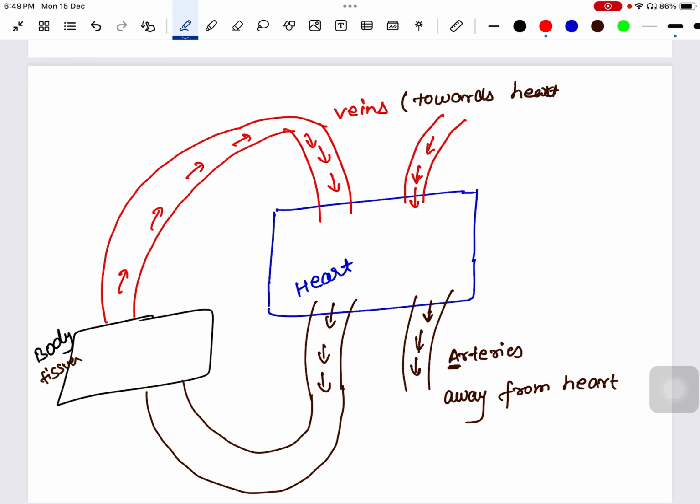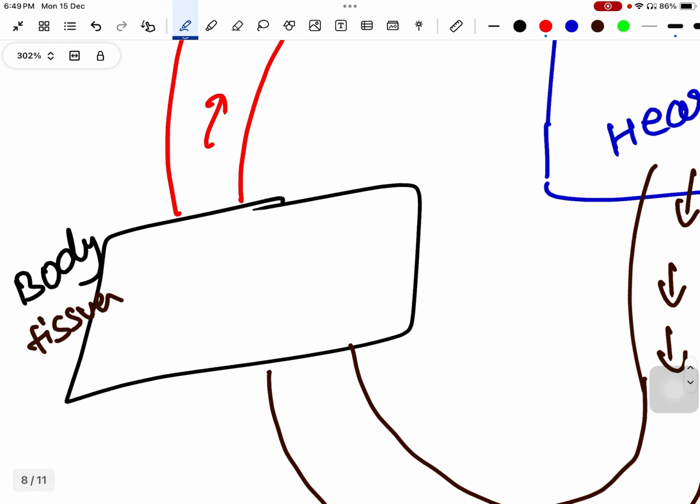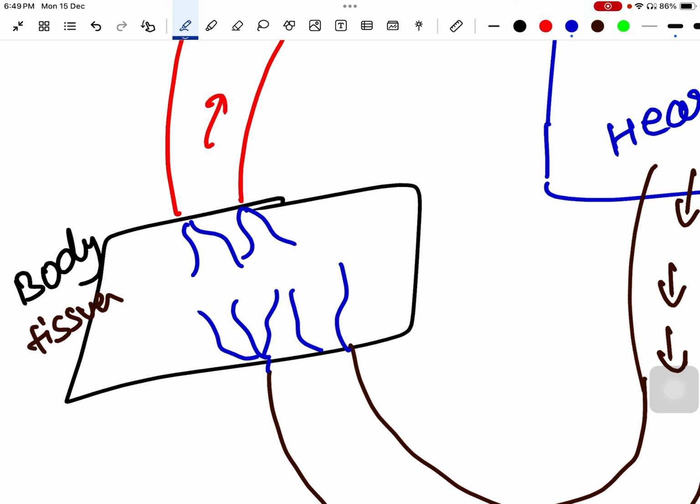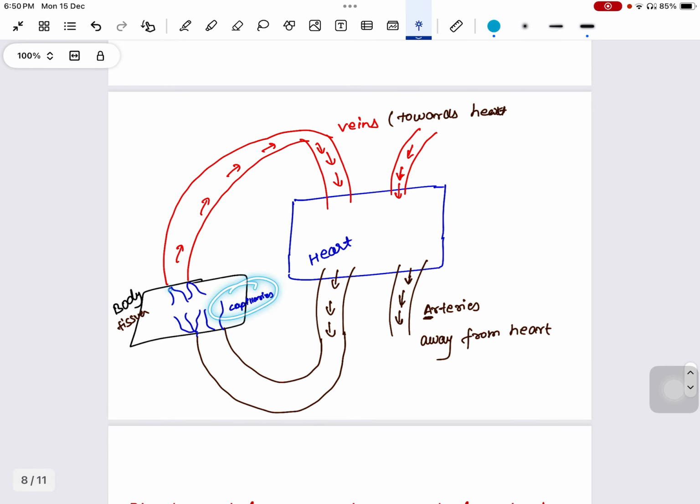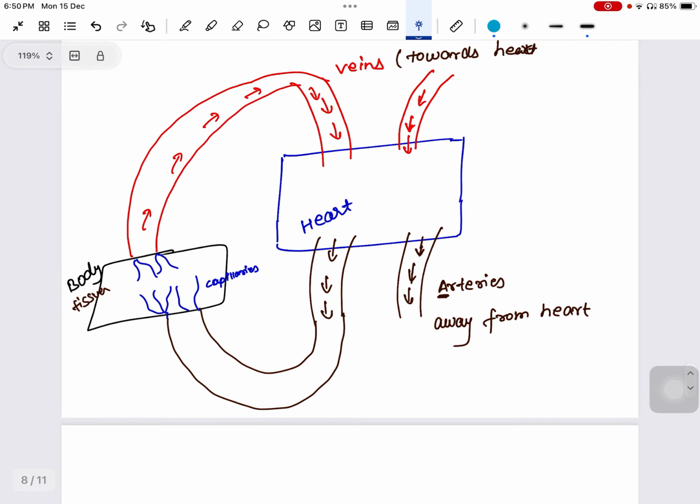Now, here in this body tissue, these blood vessels, the veins and the arteries, will break down into the finest blood vessels, and these finest blood vessels are called capillaries. So you can say that capillaries are an interconnecting link. They interconnect arteries and veins.